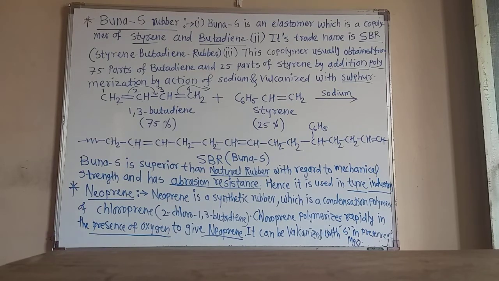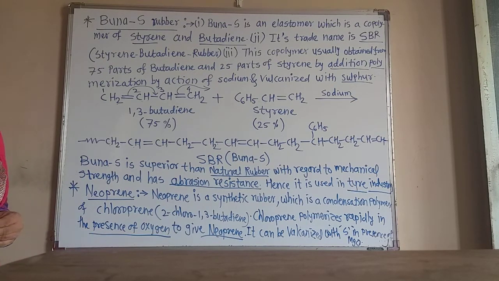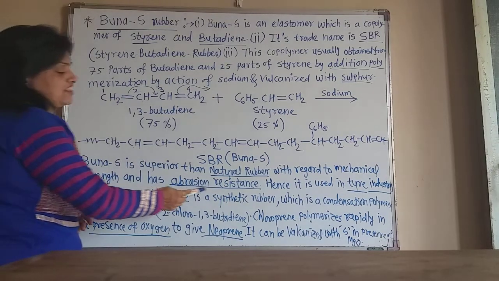Now this styrene butadiene rubber, SBR, is superior to natural rubber, because natural rubber is the polymer of only 1,3-butadiene. This Buna-S is superior to natural rubber with regard to mechanical strength. The mechanical strength of Buna-S, that is SBR, is more than natural rubber, and it has abrasion resistance.